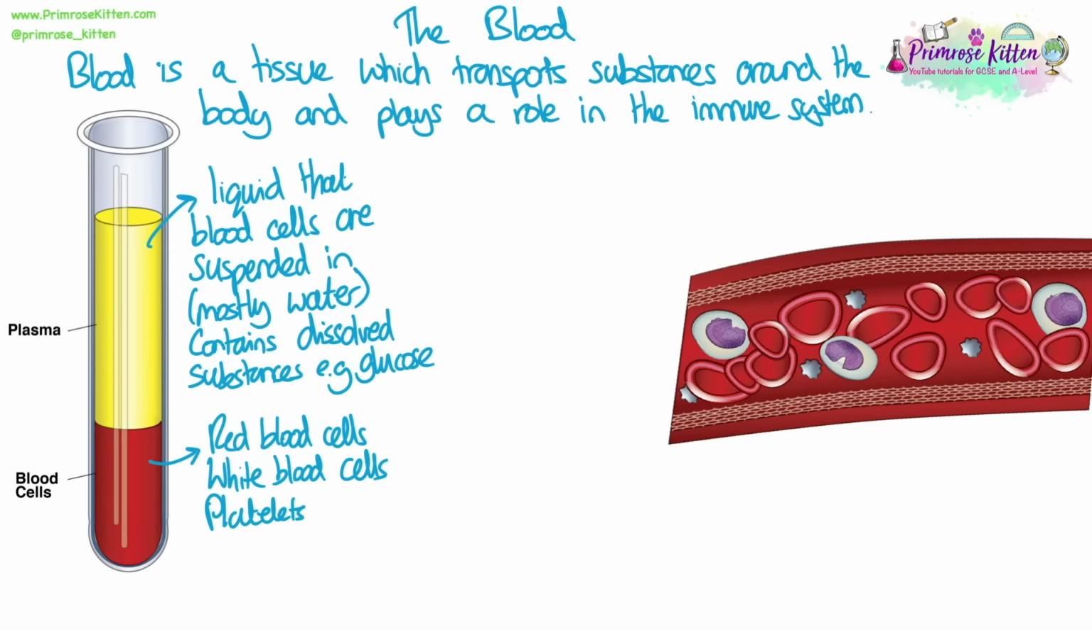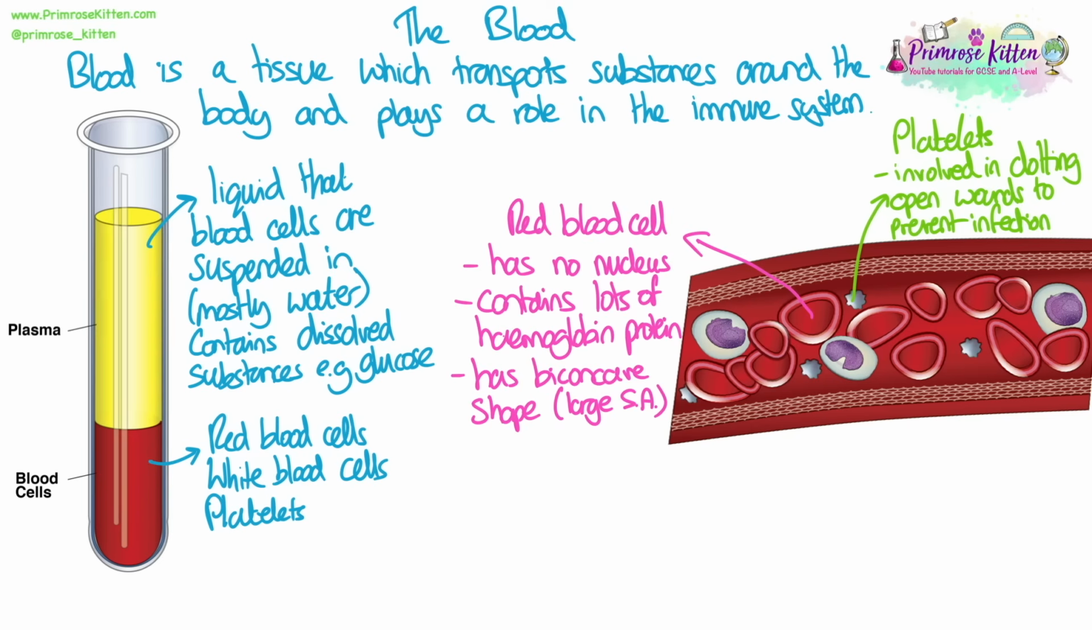The rest of the blood is made up of 3 different types of blood cells that are suspended in this liquid. They're red blood cells, white blood cells, and platelets. Platelets are involved in clotting open wounds to try and prevent infection or to prevent excess bleeding. Red blood cells are specialised cells because they have no nucleus. They contain lots of the haemoglobin protein, which is the red coloured protein that binds oxygen. They have a biconcave shape, which gives them a large surface area to increase diffusion of gases into and out of the cells, and their job is to transport oxygen to and from cells.